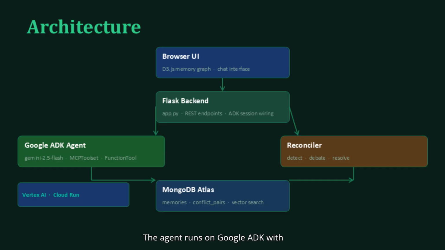The agent runs on Google ADK with the Gemini 2.5 Flash through Vertex AI. There are 2 tools, an MCP toolset that queries MongoDB Atlas directly for relevant memories before every response, and a custom store memory function that handles embeddings and triggers conflict detection. Flask wires it all together, and the whole thing runs on Google Cloud Run.